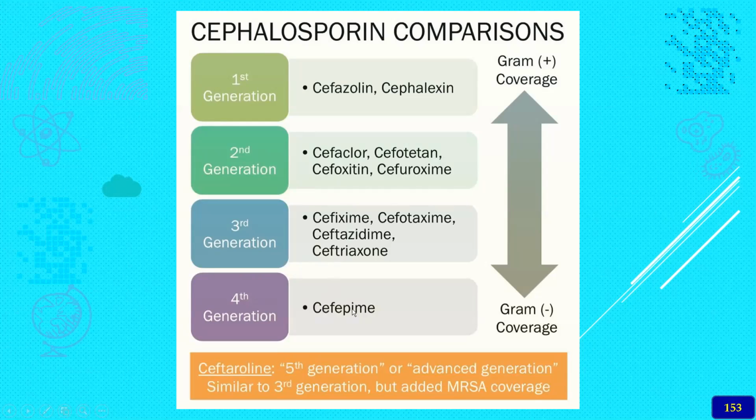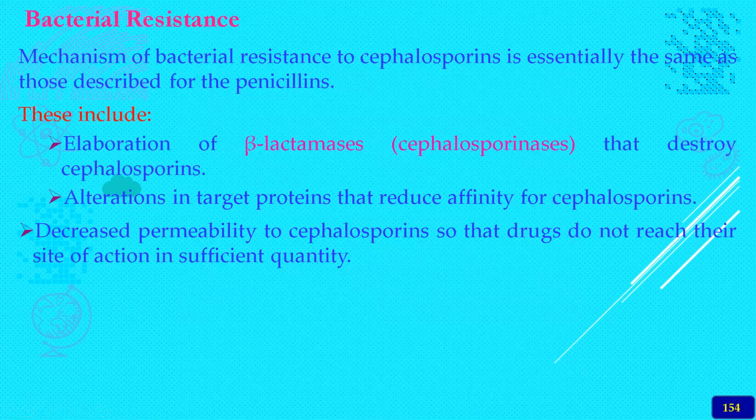So the fourth generation cefepime injection, and also the varieties of the bacteria, especially they are effective against the gram-negative bacteria. Then the bacterial resistance is a common phenomenon to any antibiotics, whatever we name in this world. So the mechanisms include the same as described for the penicillins, especially the elaboration of the beta-lactamase. So that is one of the greatest concerns now.